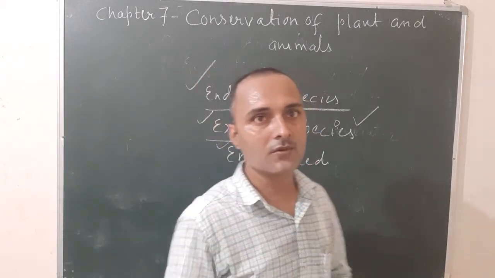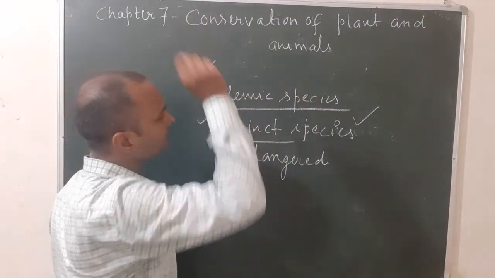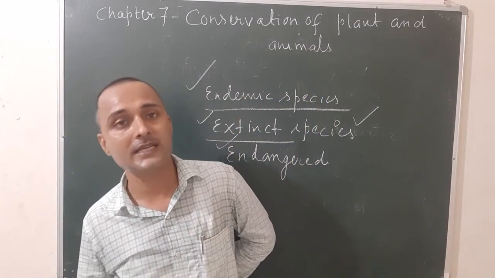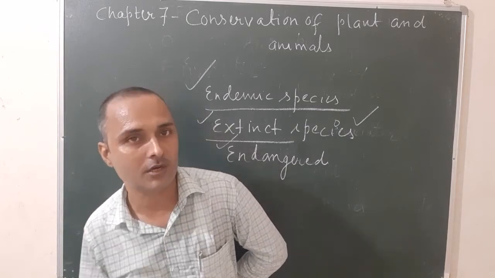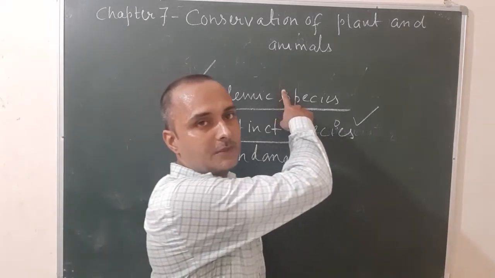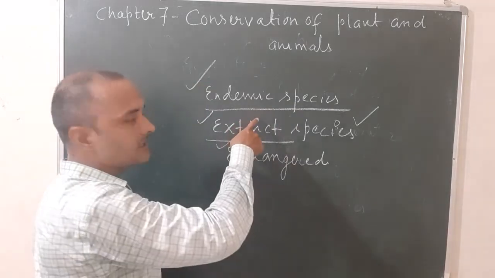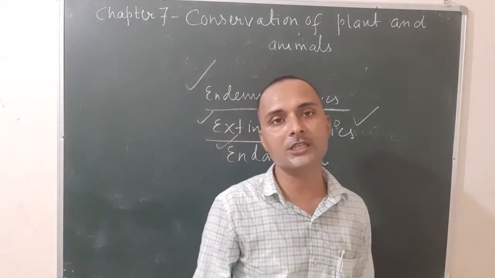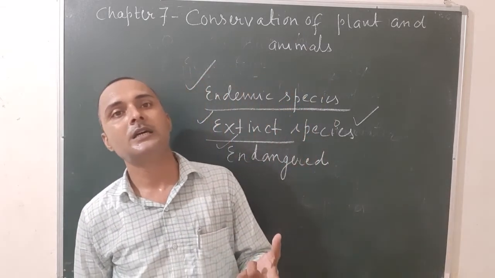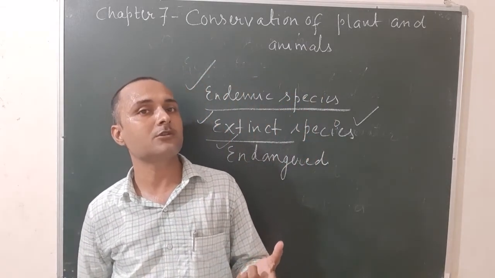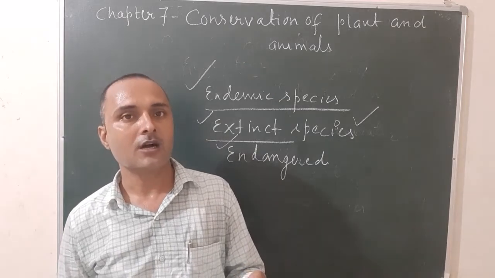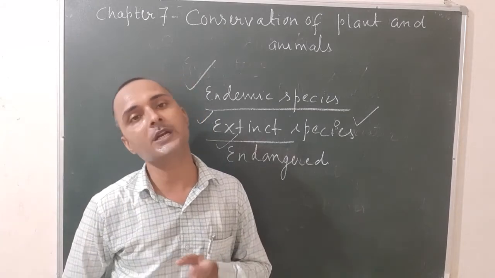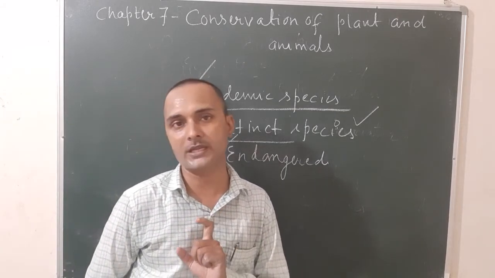So once again, what do you mean by the term endemic species? The various species of plants and animals that are found, or you can say restricted, in a particular area only are known as endemic species. Examples are given in your book. Second one, what is extinct species? The various species which are unable to adapt to the climatic conditions of the earth and disappear are known as extinct species. Examples: dinosaurs, dodo, pink-headed duck, etc.